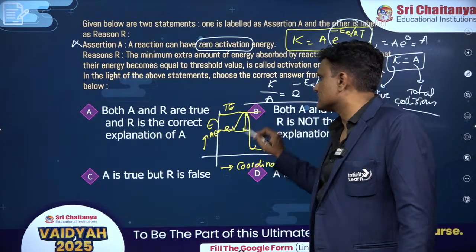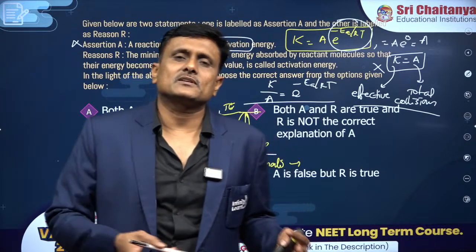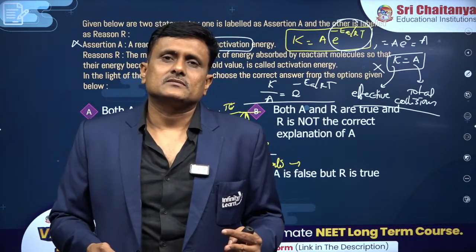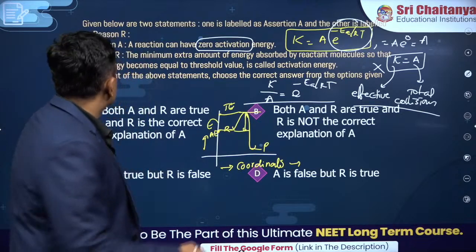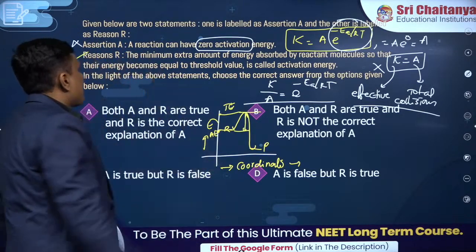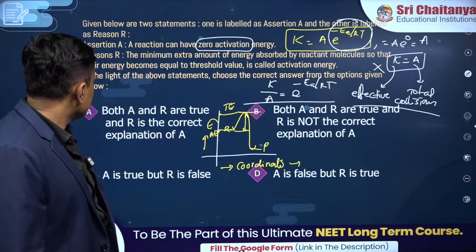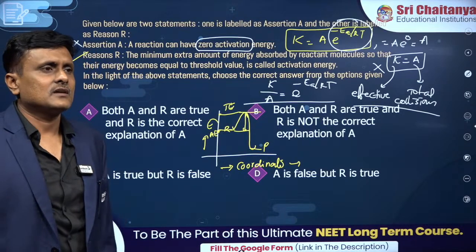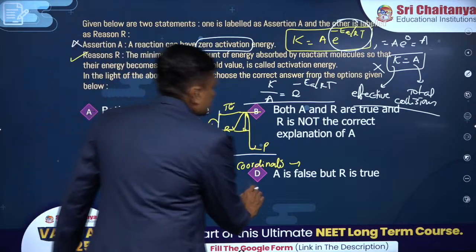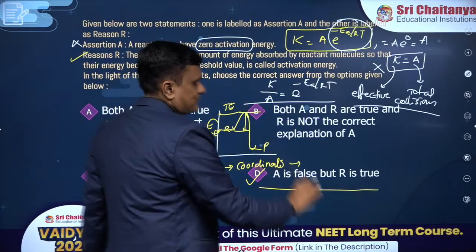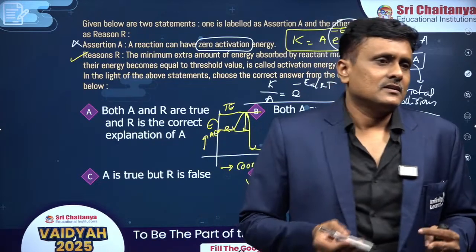That extra edge, like I am giving you right now over the online platform, that is nothing but the activation energy. So that statement looks to be alright, isn't it? Perfect. So reason correct, assertion is false but reason is true, looks to be alright, isn't it? Okay, so assertion is false but reason is true. Alright, so you have to actively participate in the session.